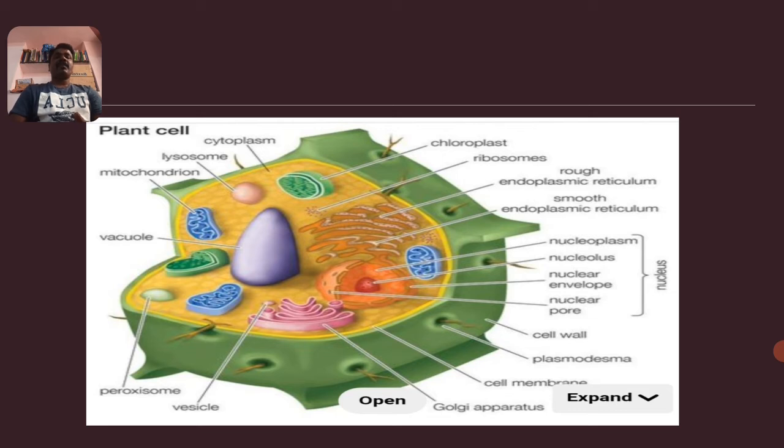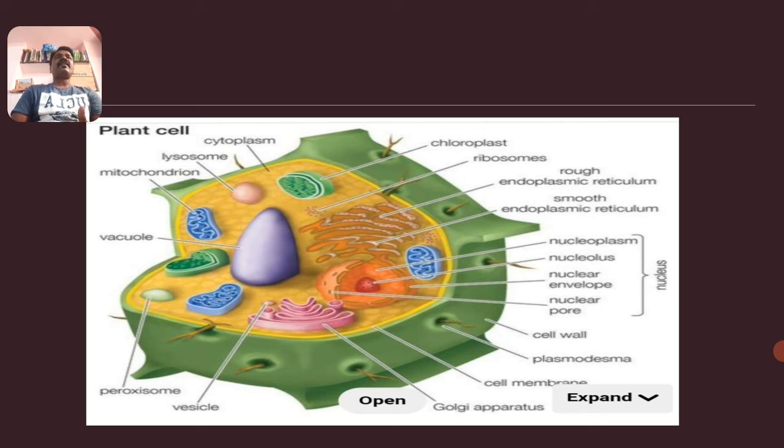In prokaryotes the 70S type of ribosome is present, but in eukaryotes it is the 80S type of ribosome. In prokaryotes all the cell organelles are absent except ribosomes, but in eukaryotes all the cell organelles are present.